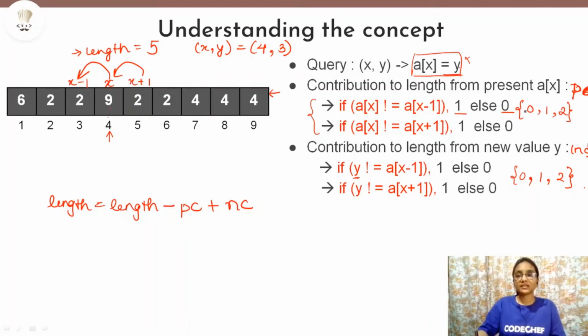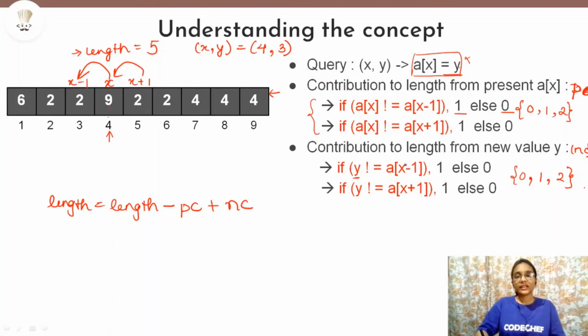Because the present element at a of x, at the xth index, had already contributed something to the length, that is either 0, 1 or 2, any of these three values. So you will have to subtract that from the length, because now a new element will be present in its place and it will contribute different values to the length, and you do not know that. So you will have to subtract this.